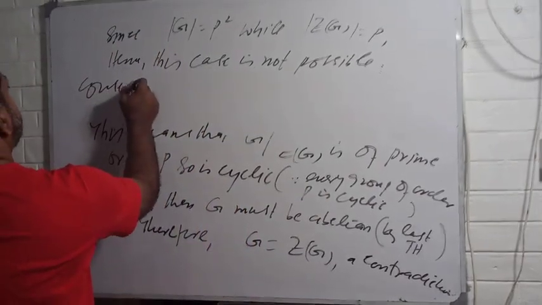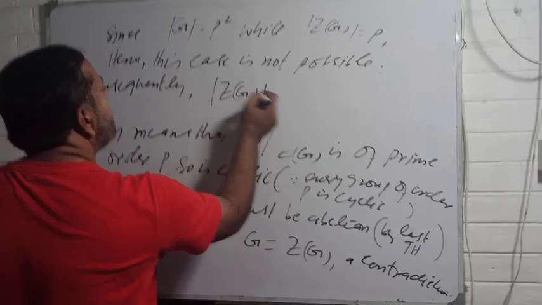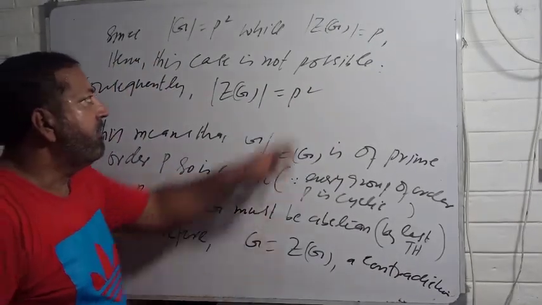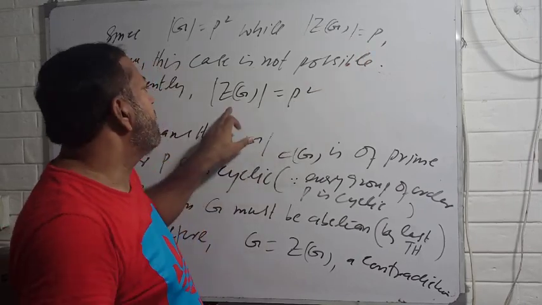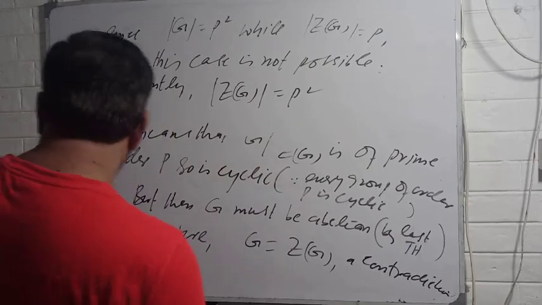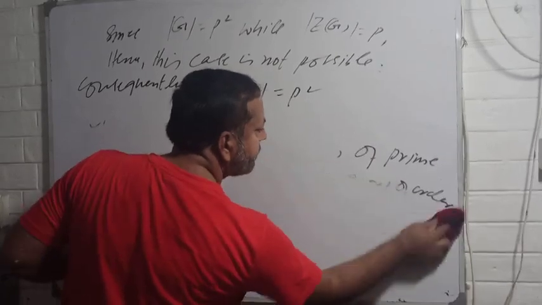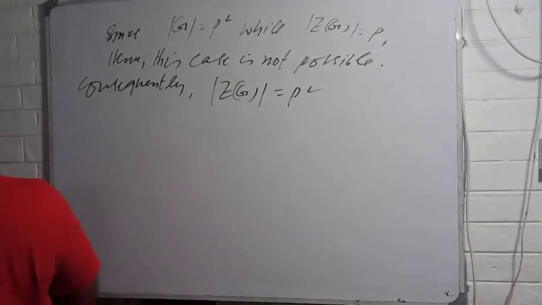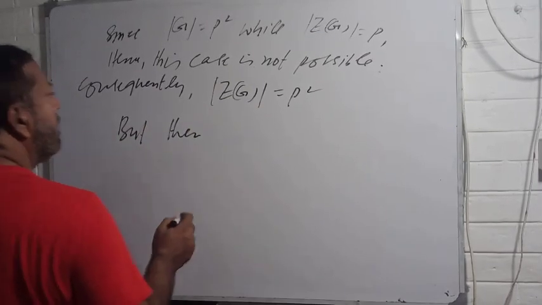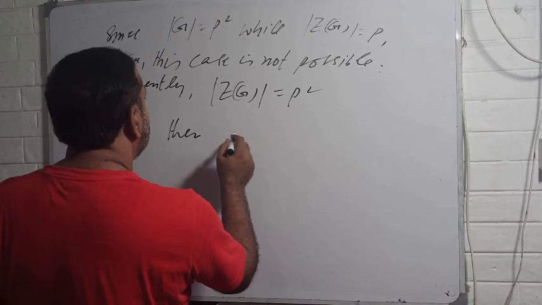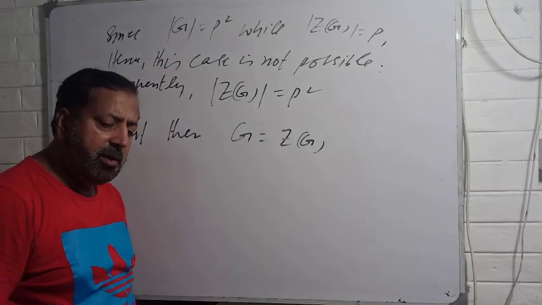Consequently, the order of center of G is equal to P square. If this is not the case, because the order of center of G equal to P is providing you a contradiction, that's why the order of center of G must be P square. Okay, what happens in this case? We see that G is equal to center of G.